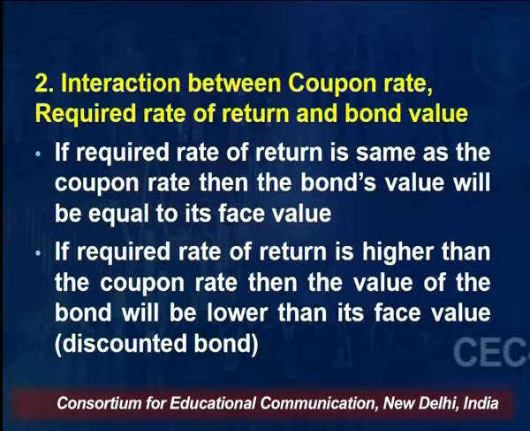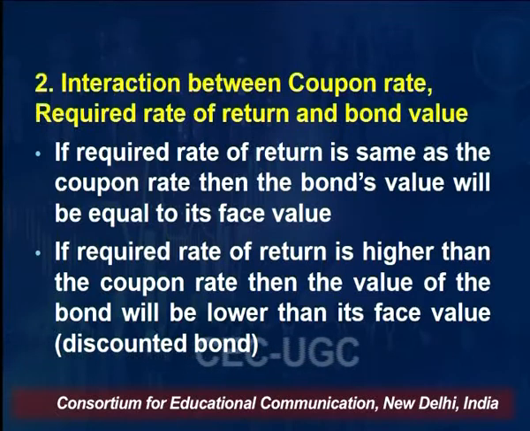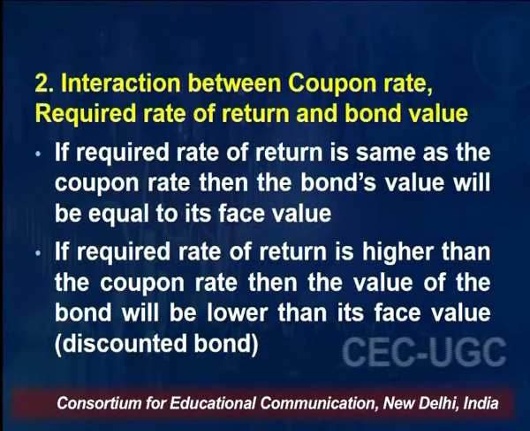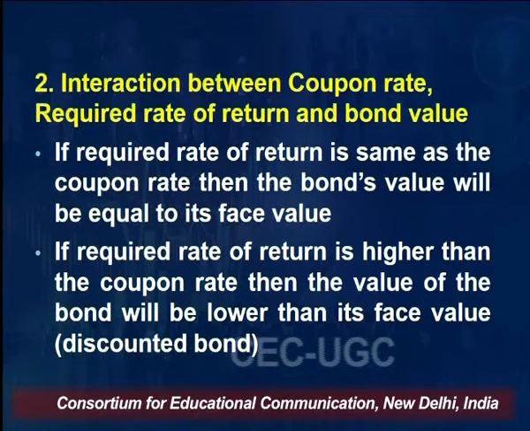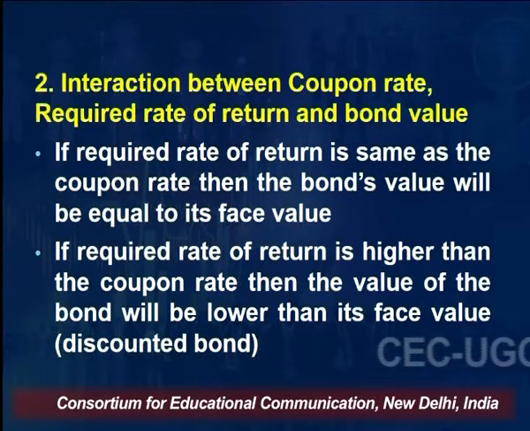So there is an interaction between coupon rate, required rate of return, and bond value. If the required rate of return is the same as the coupon rate, then the bond value will be equivalent to the face value. Supposing a company issues 8% bonds, and the required rate of return of investors is also 8%.